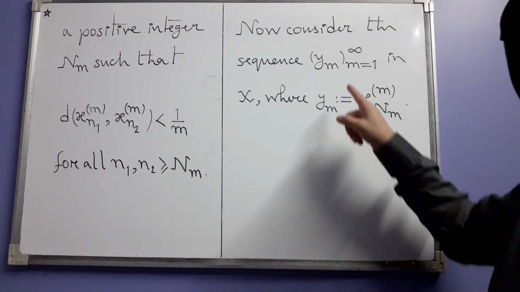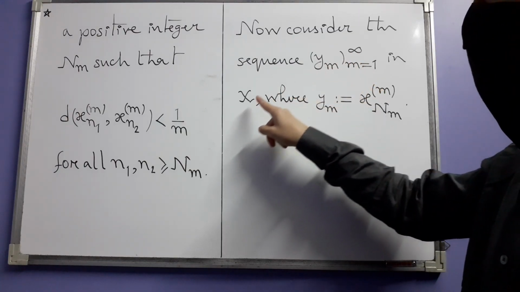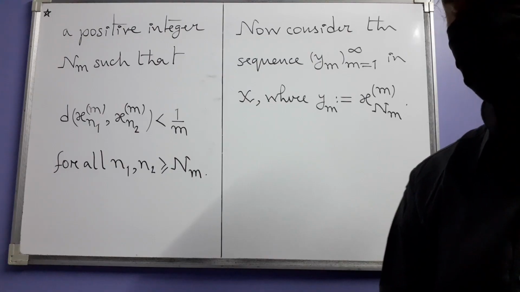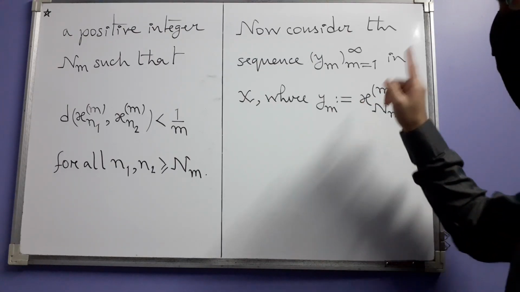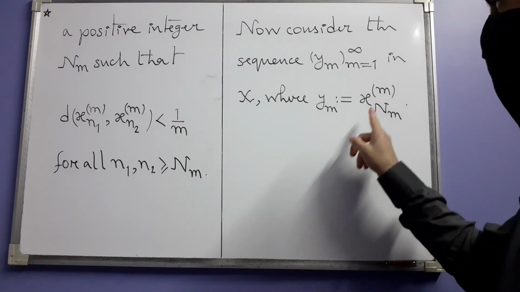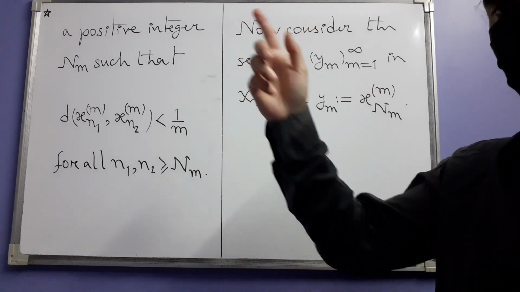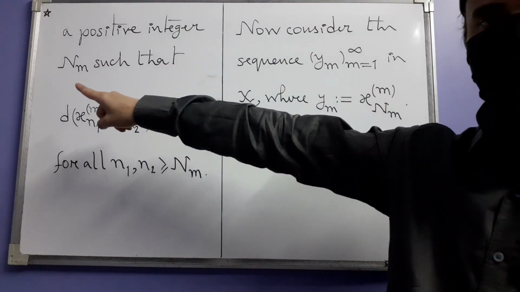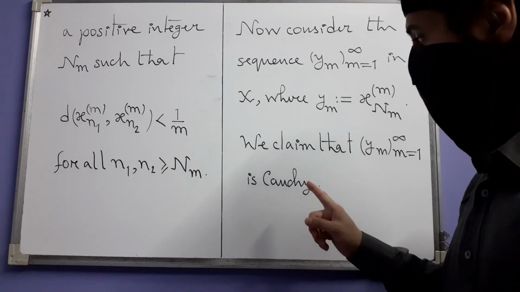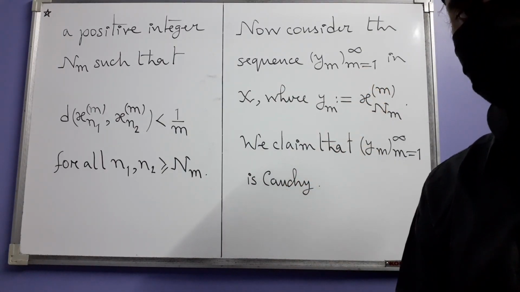Now you consider this sequence ym, where m goes from 1 to infinity in the original space x, where ym is xnm superscript m. That means it is that term of the sequence where the suffix is that positive integer nm. We claim that this sequence ym is itself a Cauchy sequence.